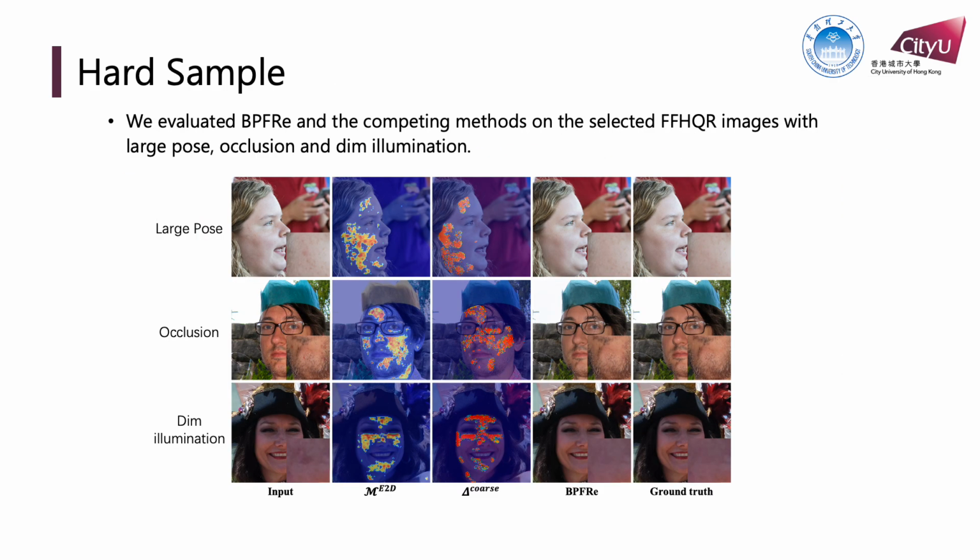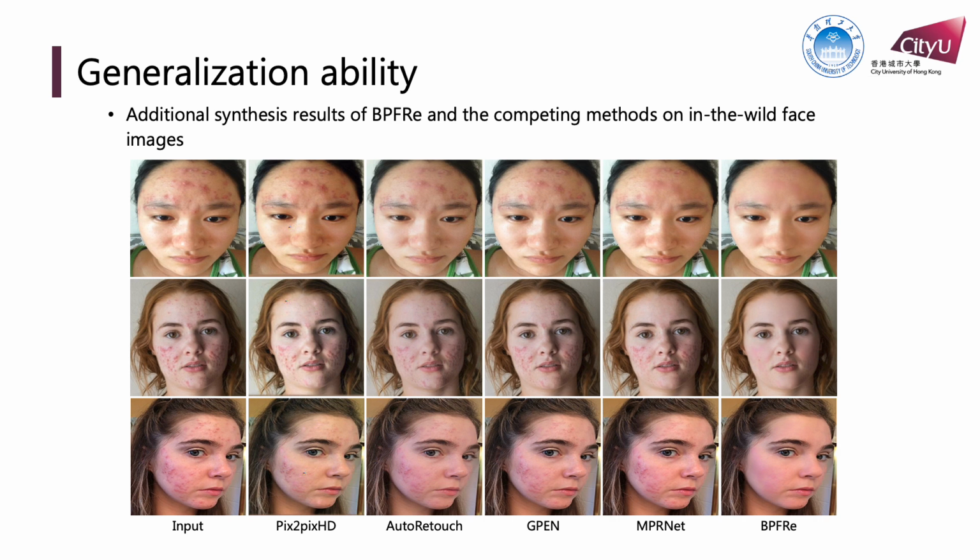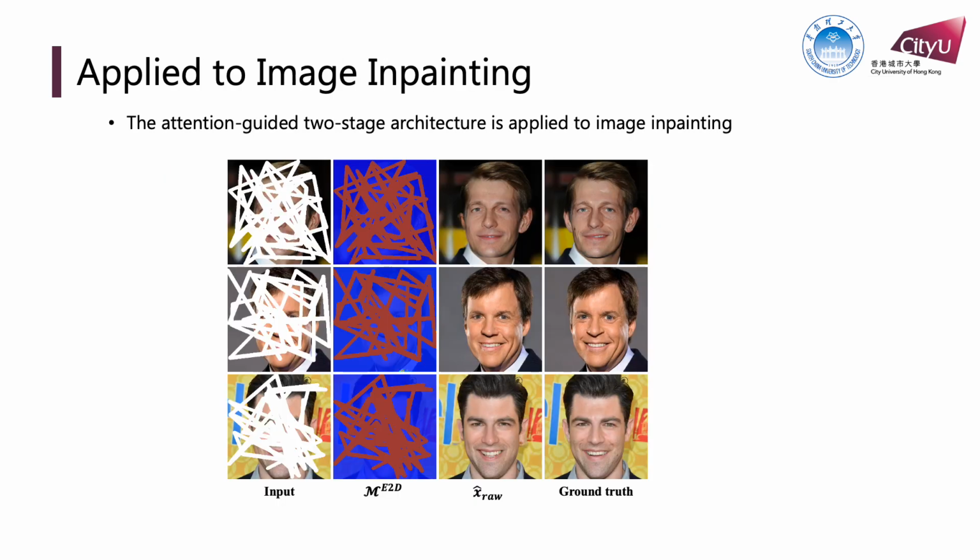We evaluate BP3 on selective FFHQR images with large pose, occlusion, and dim illumination. As the figure shows, BP3 is able to achieve stable performance in these cases. We also use wild images to evaluate the generalization performance of BP3. We can see that BP3 can handle serious facial blemishes. Here is the result of an extended experiment on inpainting.